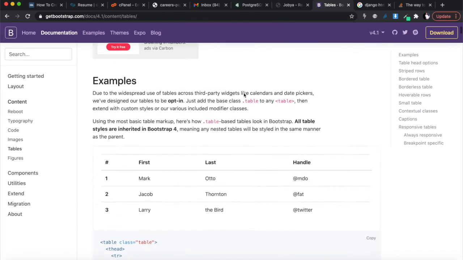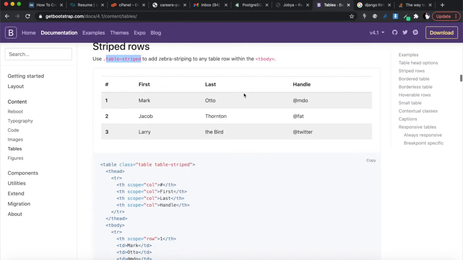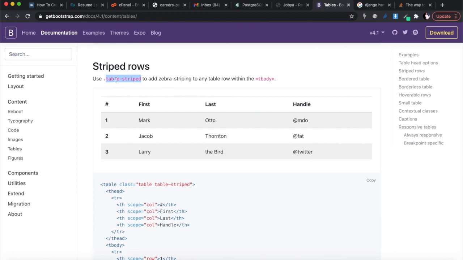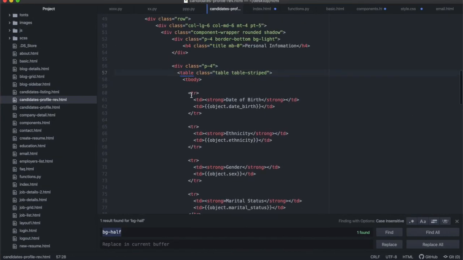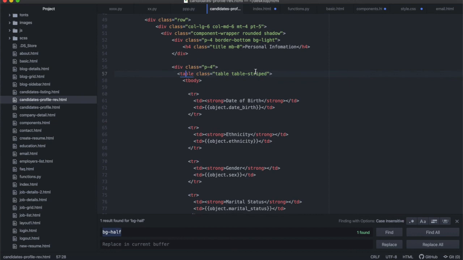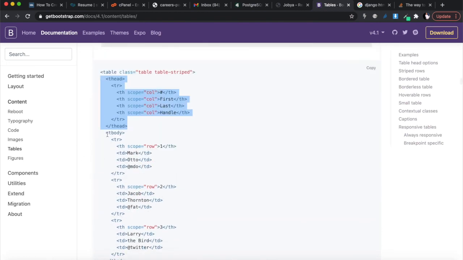Let me go down. Yeah, this one, table striped. You'll see at the bottom here, you need to call class table-striped. That's exactly what I did over there. I just called table, class table-striped. You'll see that the striped table has a table head, and the table head starts there and ends over there. And then after that you get the table body.